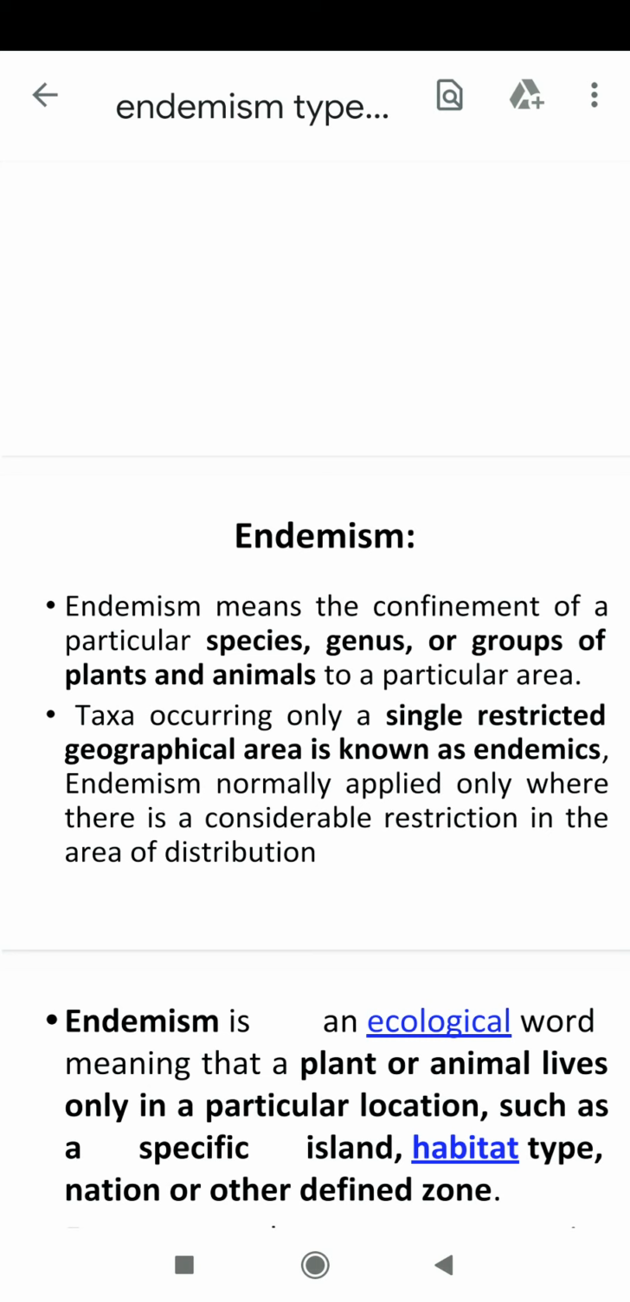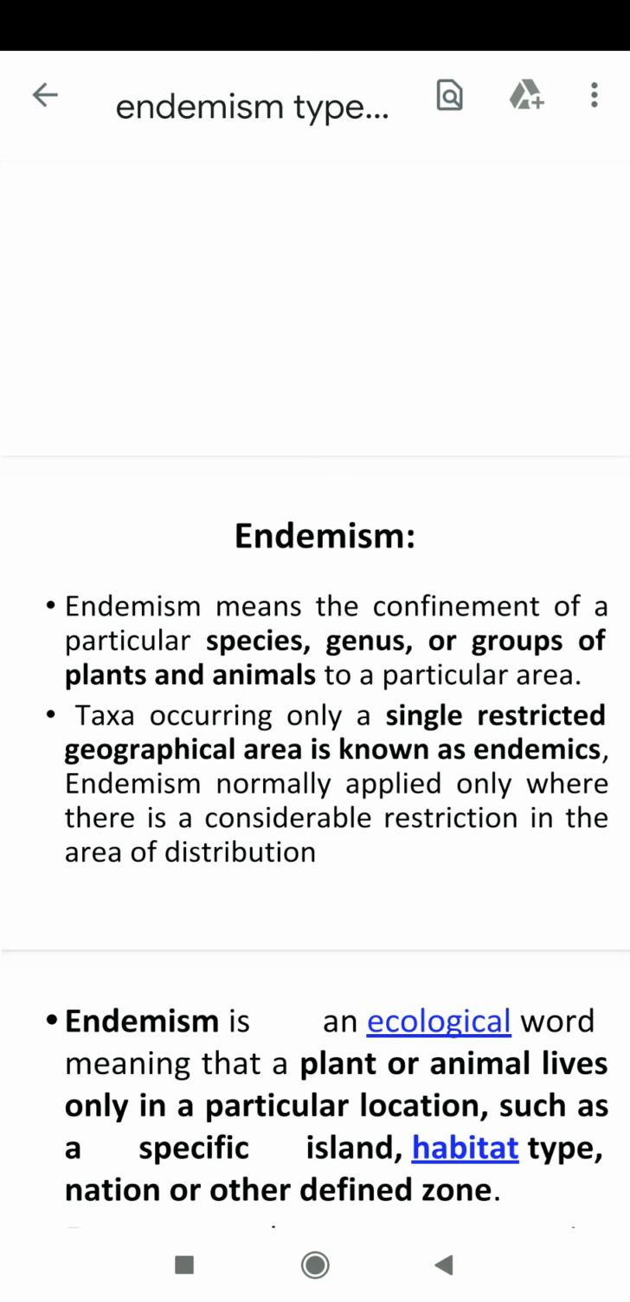Let's take the example of Kaziranga National Park, where elephant grass is a grass endemic to that area, and the one-horned rhinoceros is endemic to Kaziranga National Park.